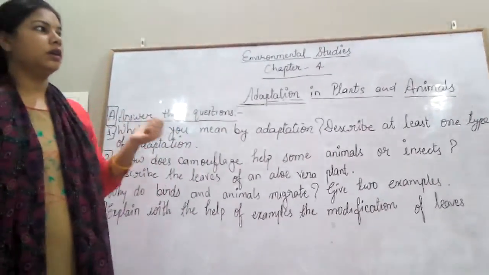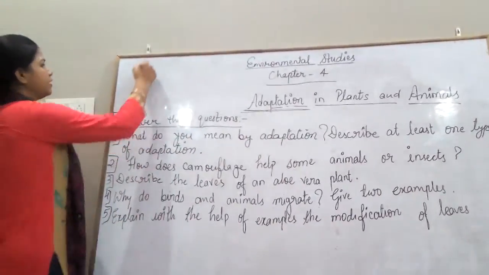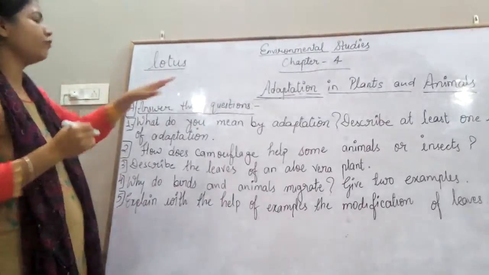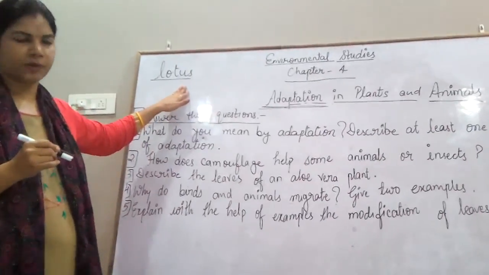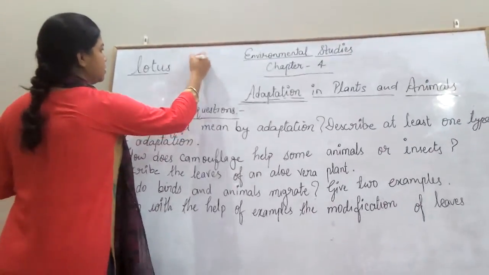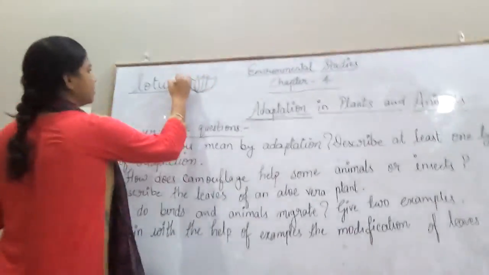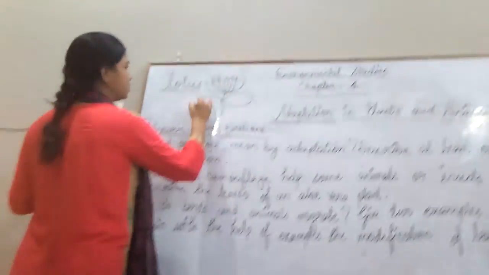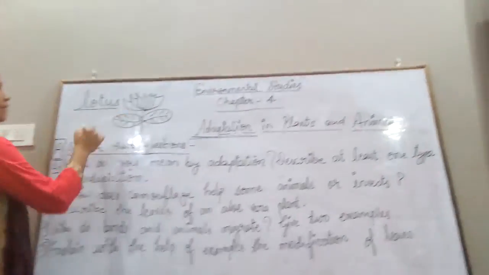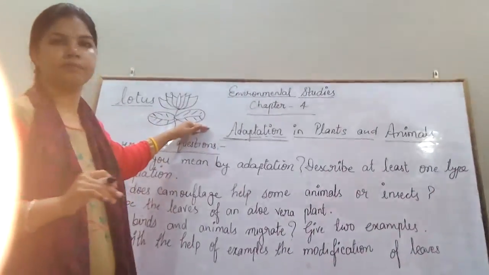I would like to give you one example, the lotus. See, lotus is found in water. It is a submerged plant, and the leaves of the lotus are having a wax layer on them.